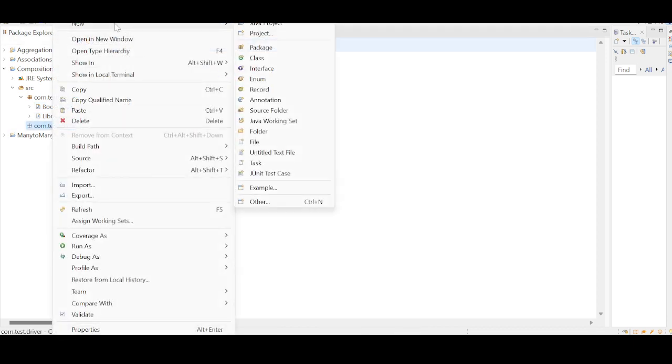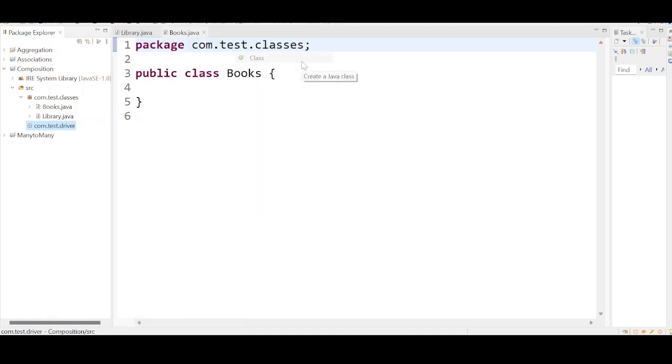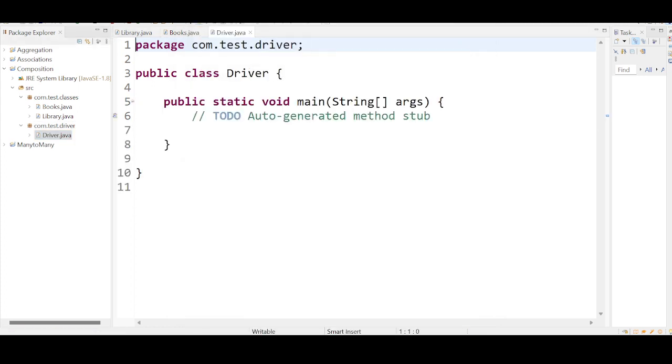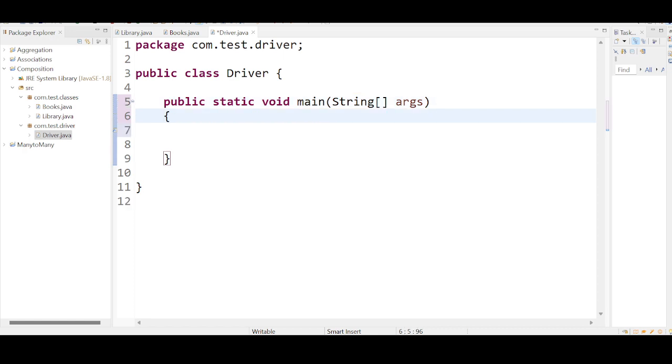Right click here, click on new, click on class. The name of the class is Driver. This time please ensure that you check this checkbox, public static void main. If you are not clicking this, you need to type the main method manually. So this is going to make our life easy. So you get these things, don't worry, just remove this. Okay, so we have the main method.